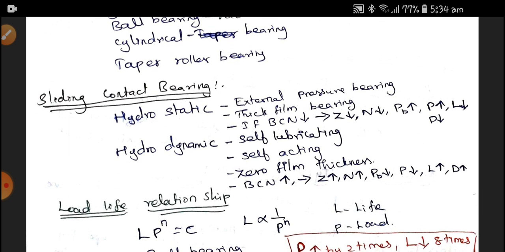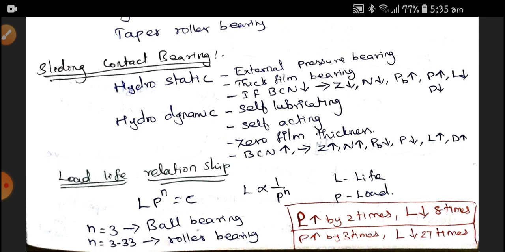The bearing characteristic number depends on the viscosity, speed and pressure. If the bearing characteristic number is low, where Z is the viscosity, the viscosity becomes low, speed becomes low, and bearing pressure becomes more. The power needed to rotate becomes more, and length is reducing, diameter is reducing. So these are the characteristics of the hydrostatic bearing. Here P is the power, L is the length, and D is the diameter.